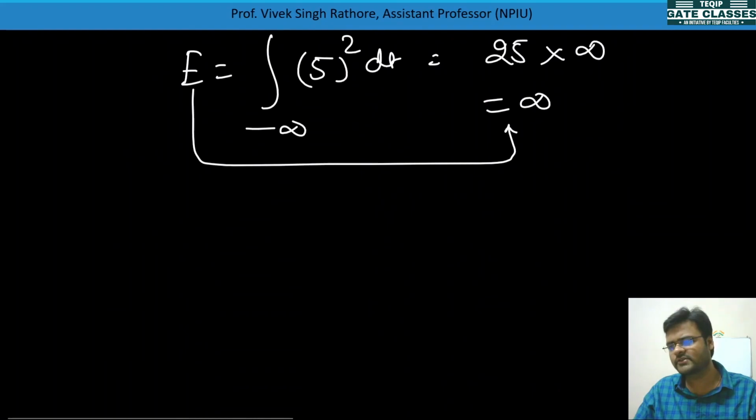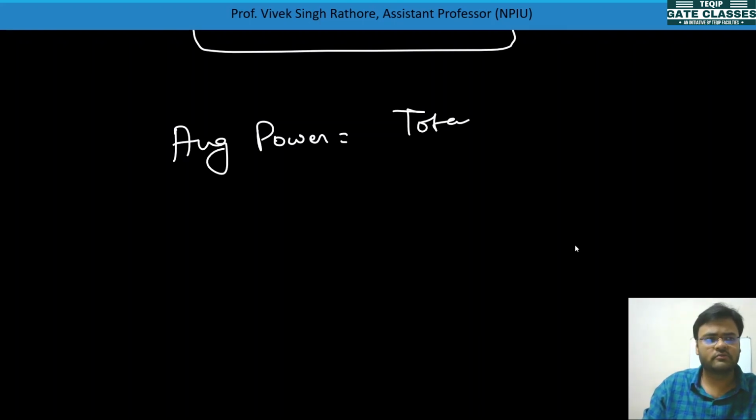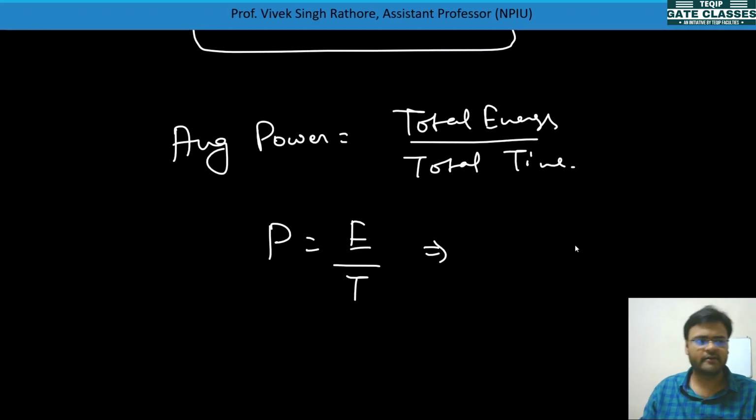So how will we calculate it? You know that average power is equal to total energy by total time. So power will be, let's suppose, E by T. Whenever your time is finite and your energy is also finite, some value will come.